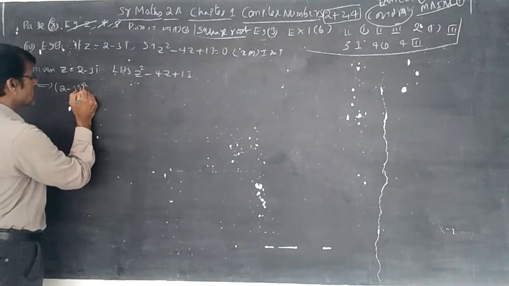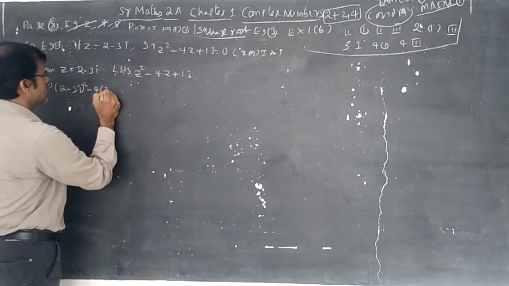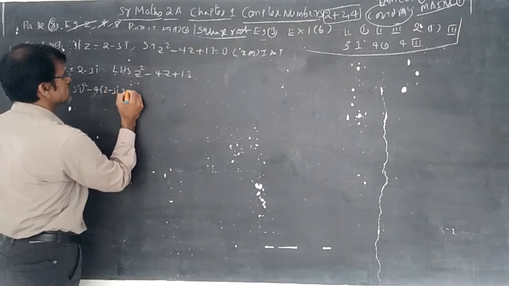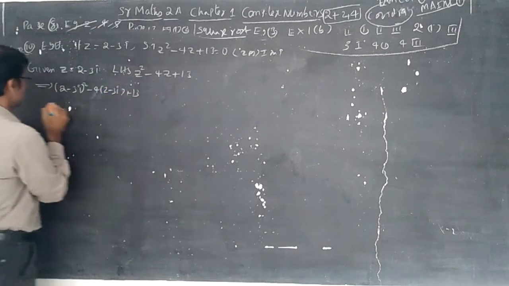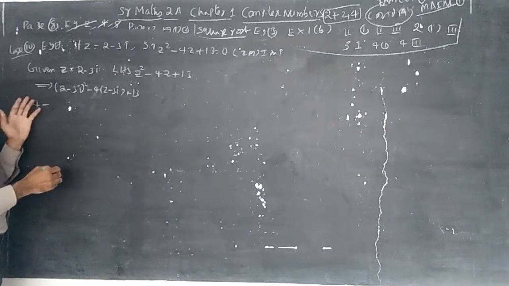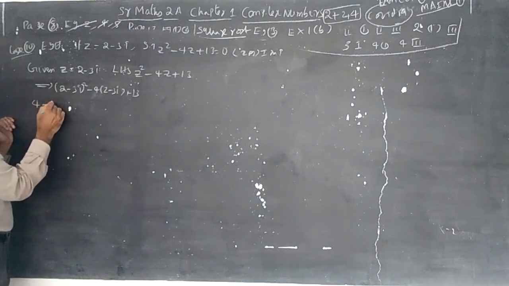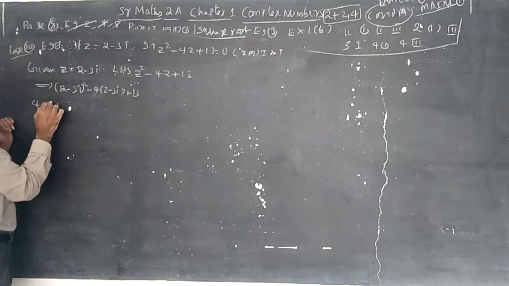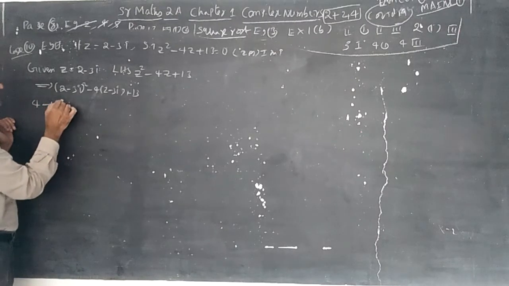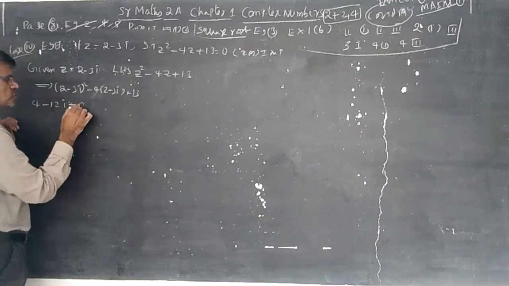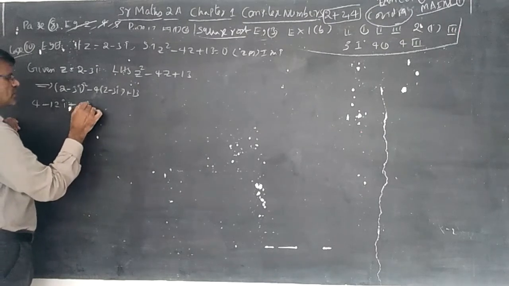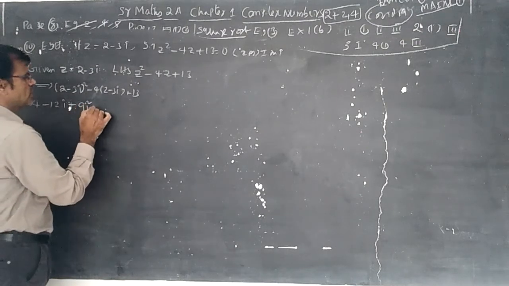2 minus 3i whole square minus 4 into 2 minus 3i plus 13. This is the a minus b whole square concept. 2 squared is 4, 2 into 2 into 3i is 12i, so 4 minus 12i plus 9i square. 9i square means minus 9.